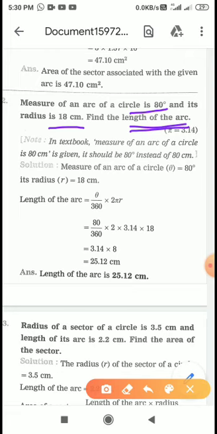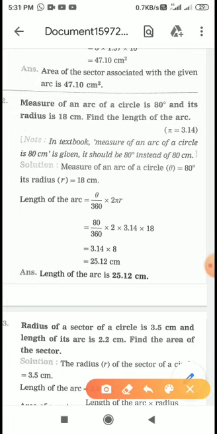Whenever it is length of arc, 2 pi r will come. So theta upon 360 into 2 pi r. Again the value of pi is given 3.14. Whenever the value of pi is given, we write 3.14. If it is not given, then we consider it as 22 upon 7. So here 3.14 is given, the radius is 18, and the value of theta is 80. So when you calculate this, you will get the answer.